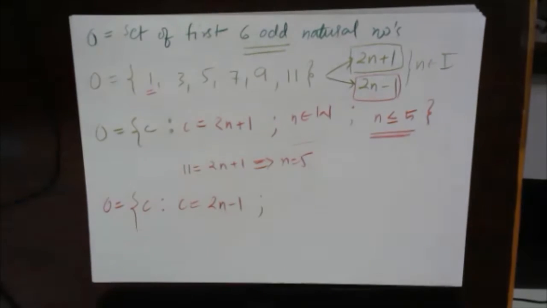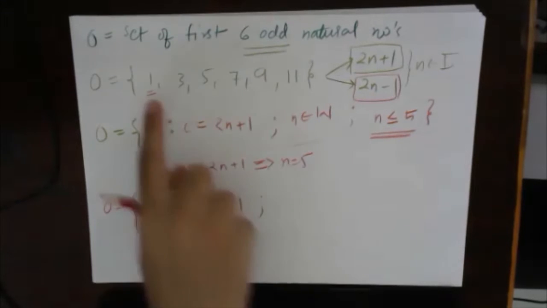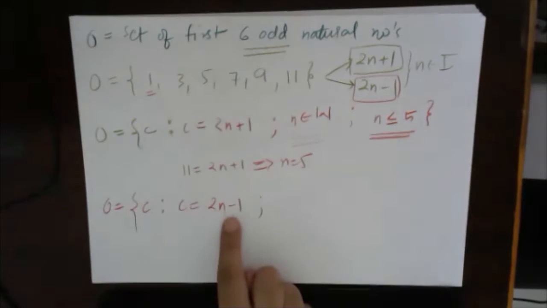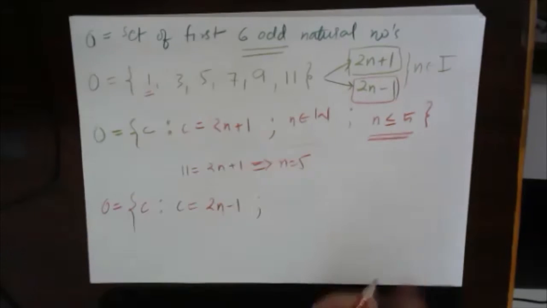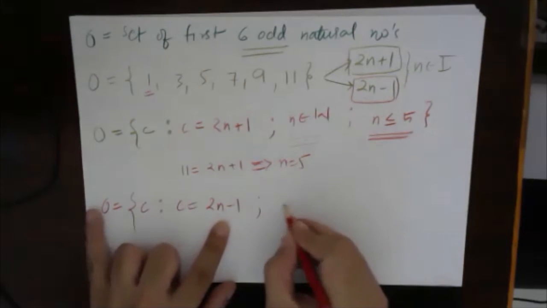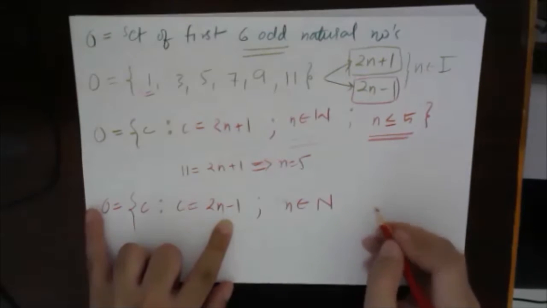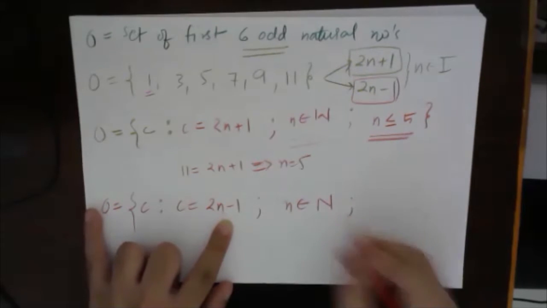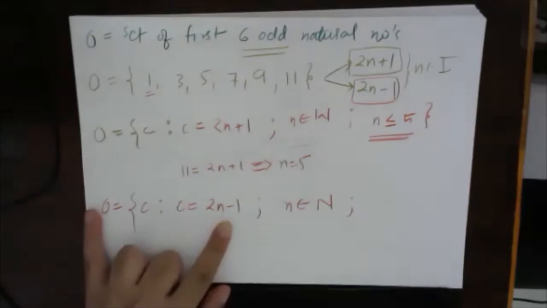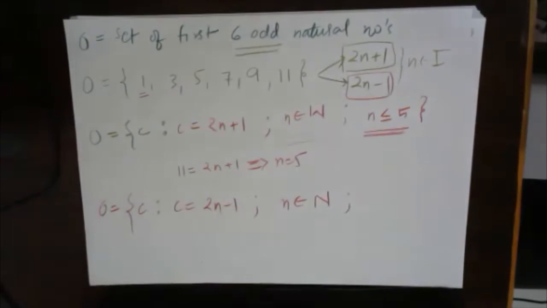Let's check the next. 1: 2 ones are 2, minus 1, 1. Yes, it is correct. 2 twos are 4, minus 1, 3. Yes. So n now belongs to which category? N now belongs to natural numbers. Very good. And is this an infinite set? Sir, this is not an infinite set. So this should have a boundary. This is a finite set, right?